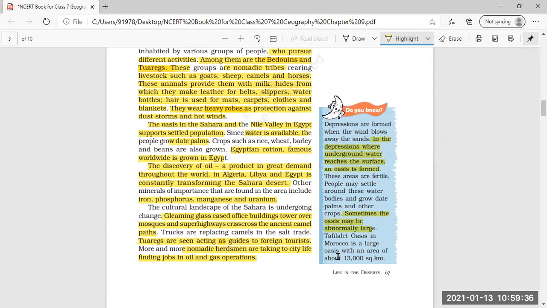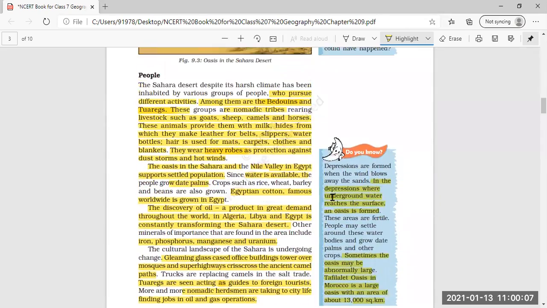The example is given here. The Tefililit oasis in Morocco is a large oasis with an area of about 13,000 square kilometers. This is an example given. Which oasis is the largest oasis, and what is the area? That is the Tefililit oasis in Morocco, with an area of about 13,000 square kilometers.